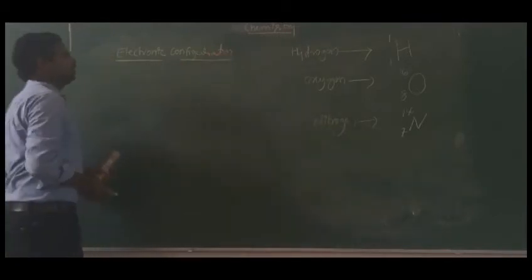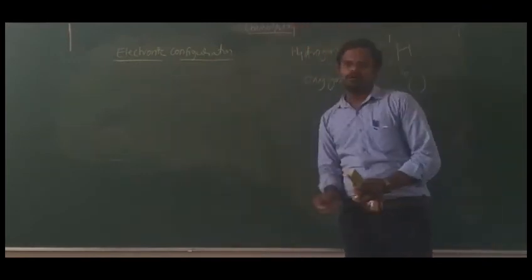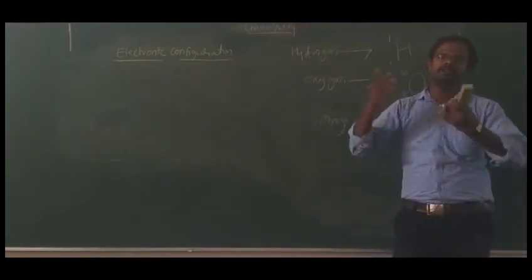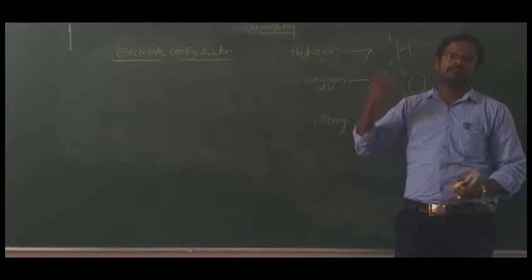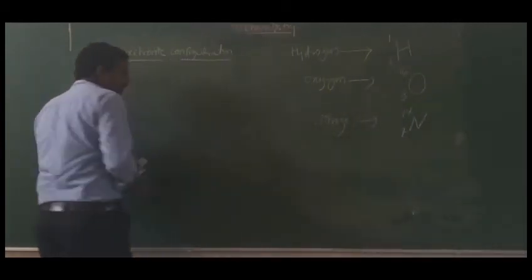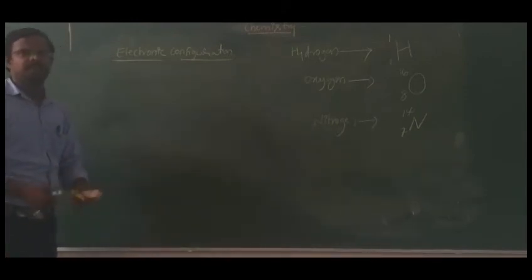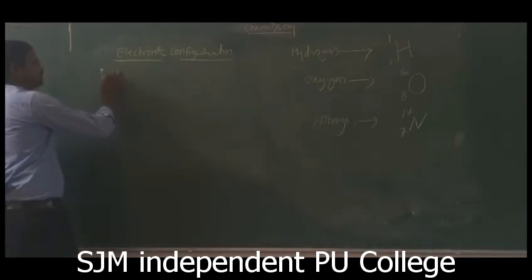So what is electronic configuration? What it says means simply it says about the distribution of electrons in the various orbits of an atom. That means electronic configuration is nothing but the distribution of electrons in an atom in various orbits.